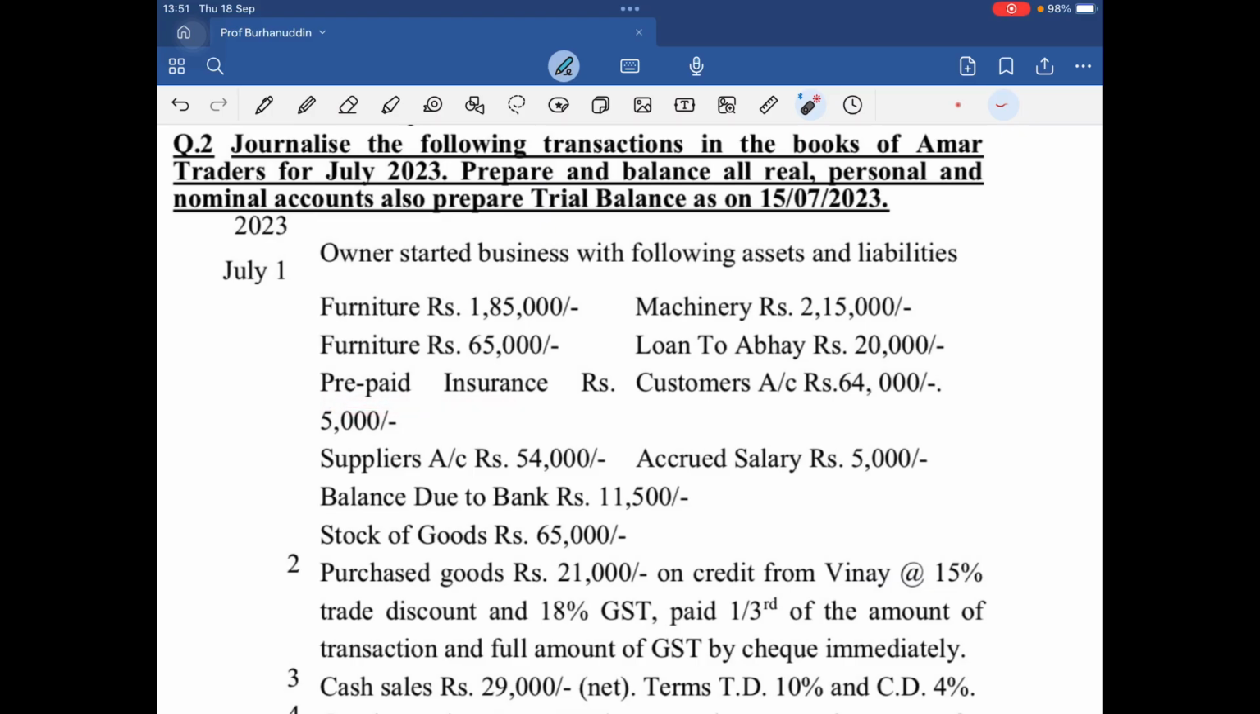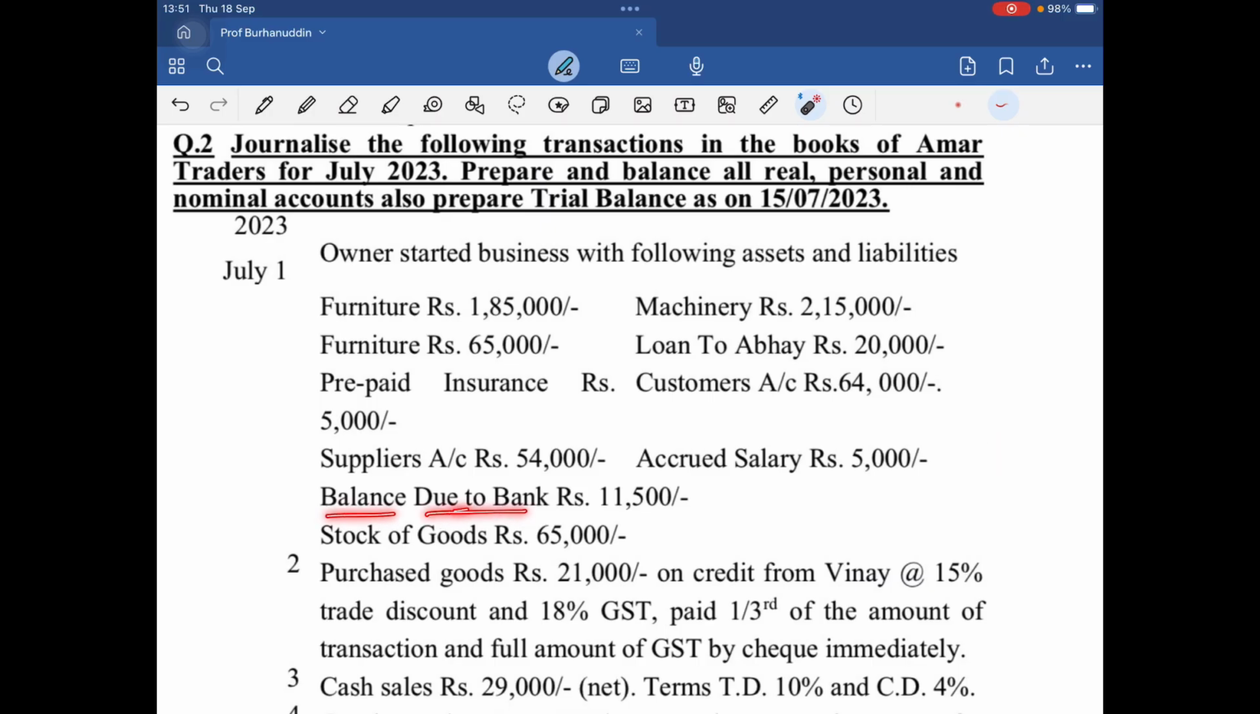Prepaid insurance, we have paid 5,000, so this is also an asset because something is paid in advance. Customer account, so customer is basically your debtor. I hope you remember that. 64,000. Suppliers are your creditors, so the customers are your asset and the suppliers are your liability. Accrued means earned but not received. You have earned it but the money has not yet been received. There is nothing called credit income, but it is something receivable, so that also becomes your asset.